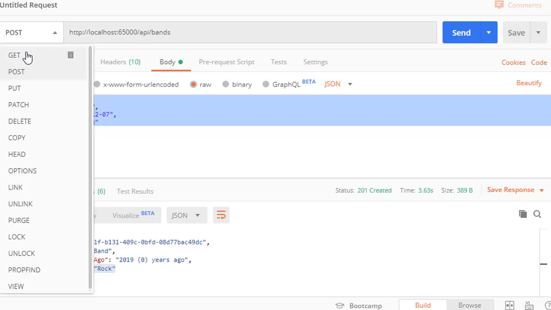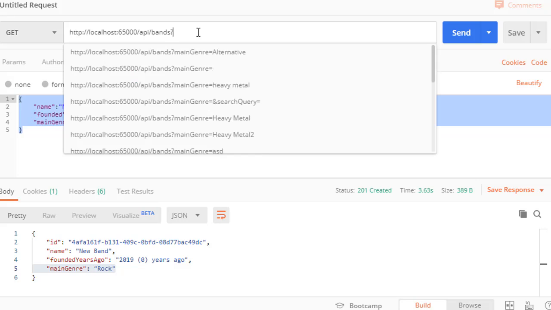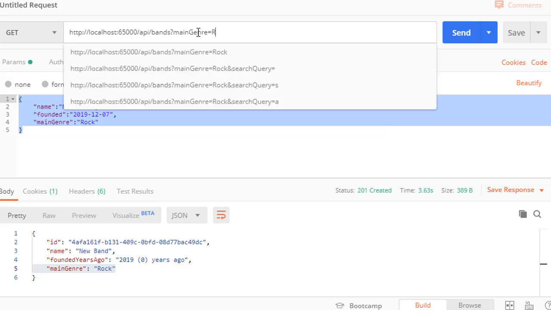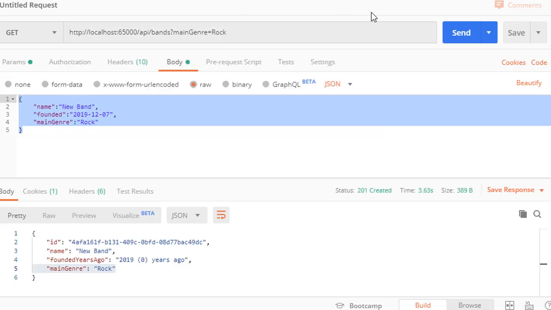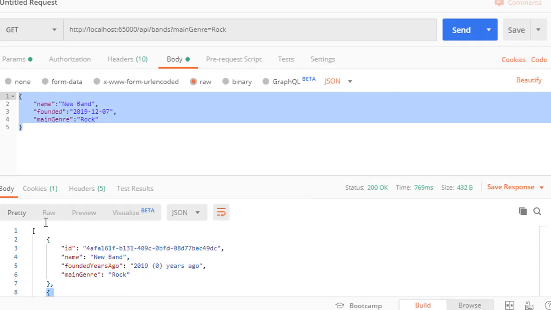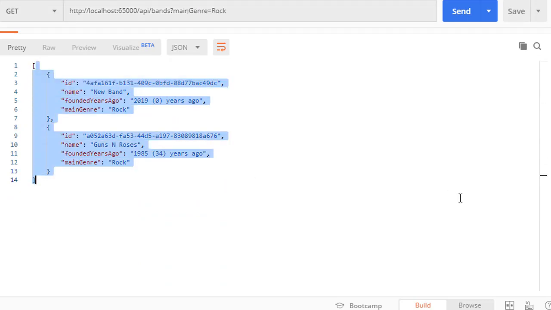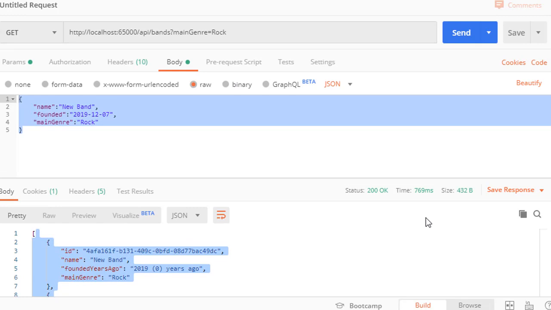So now let's go to get and do a few queries here. For example, we can do our main genre query and pass in rock. And this time we should get 2 bands. And you can see we have our newly created band as well as Guns N' Roses. So you can see that it was added, and you can also now see that we can get multiple results back, because so far we only got 1 band at a time because each of the bands has different category. So our post is working correctly.